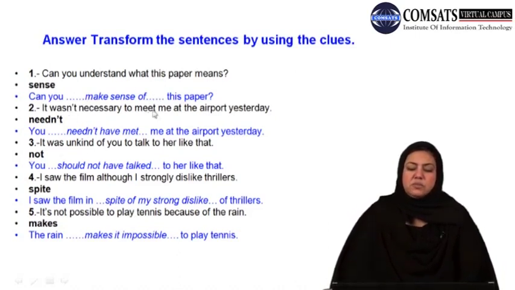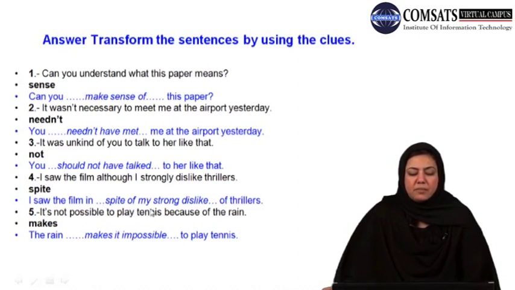It wasn't necessary to meet me at the airport yesterday. You didn't have to meet me at the airport yesterday. Or you didn't find it important to meet me at the airport yesterday. Number 3, it wasn't kind of you to talk to her like that. You should not have talked to her like that. Now look at example 4. I saw the film although I strongly dislike thrillers. I saw the film in spite of my.